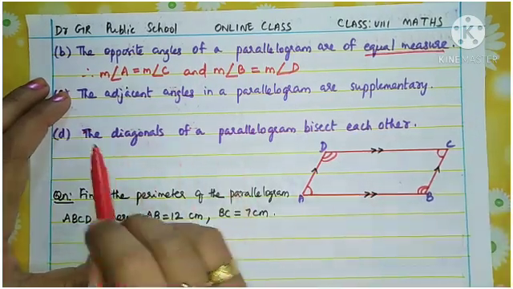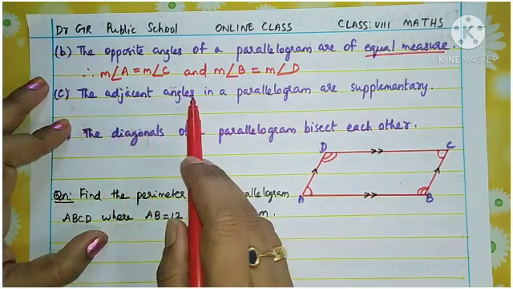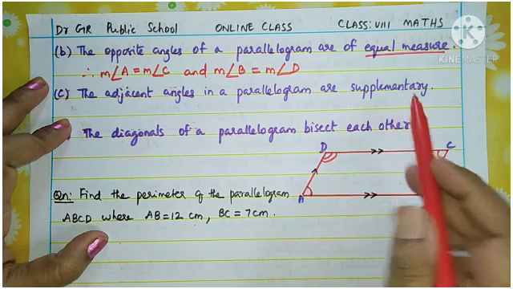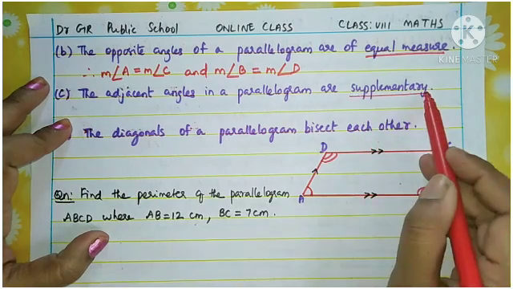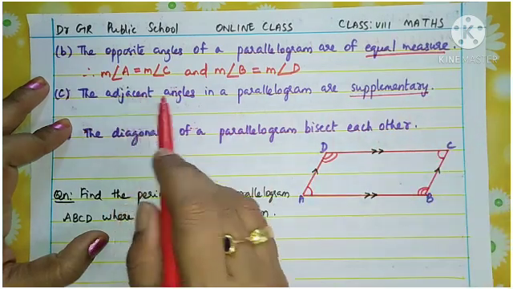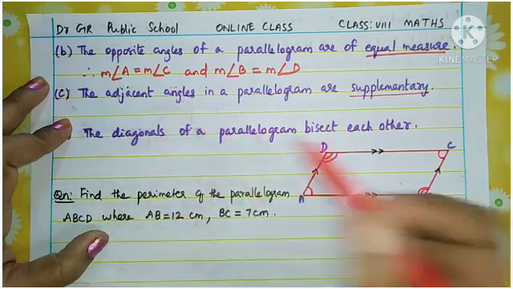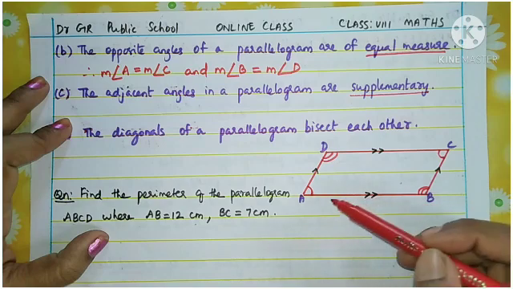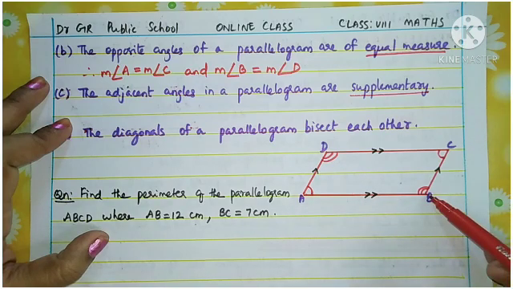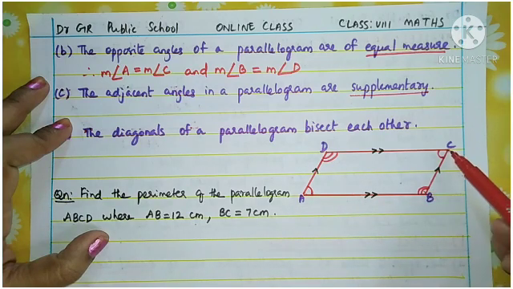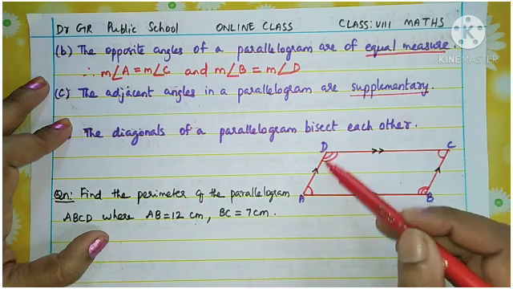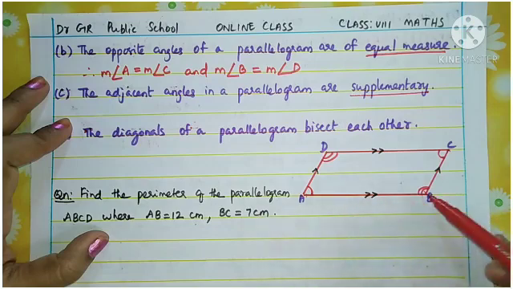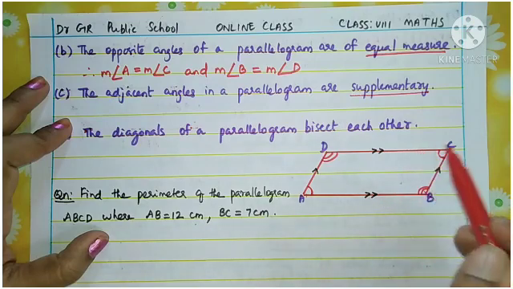Now the third property: the adjacent angles in a parallelogram are supplementary. Supplementary means the sum is 180 degrees. What are the adjacent angles here? A and B are adjacent, B and C are adjacent, C and D are adjacent, A and D are adjacent. So the sum of these adjacent angles must be supplementary.